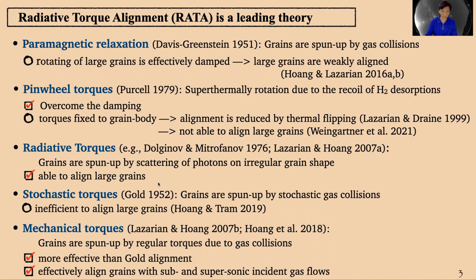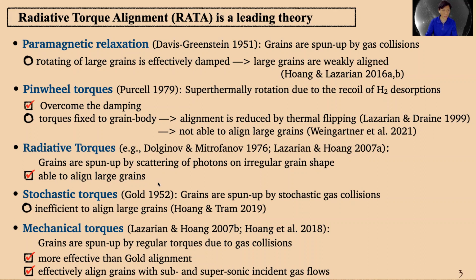Finally, Lazarian and Hoang proposed that grains are also spun up by regular torques due to gas collision, which is called the mechanical torque. This torque is demonstrated to be more effective than the Gold alignment above, and it also effectively aligns grains with either subsonic or supersonic incident gas flows.